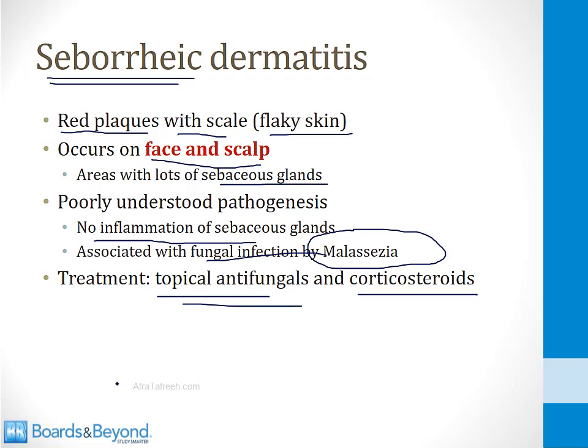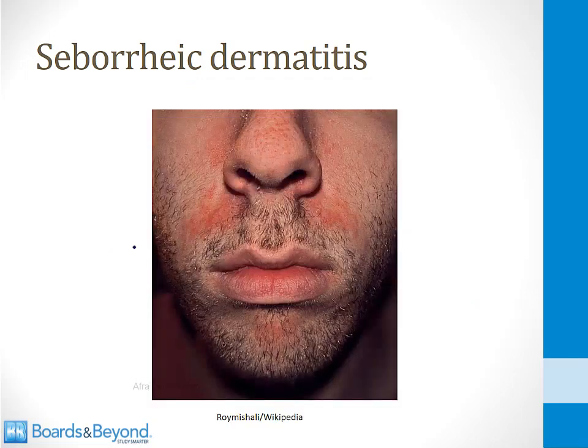Here's a picture of a man with seborrheic dermatitis. You can see these red plaques on both sides of his face. Also, if you look up here on the nose, you can see these little flaky bits that look like skin. That's the scale that occurs in seborrheic dermatitis.